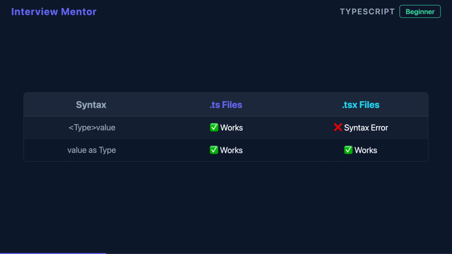Here's the critical difference. Angle bracket syntax looks exactly like JSX opening tags. When TypeScript sees angle brackets in a TSX file, it can't tell if you're writing a type assertion or starting a React component. This creates a syntax conflict that makes angle bracket assertions completely unusable in React codebases. In regular TS files, both syntaxes work fine. But in TSX files, only the as syntax is valid.